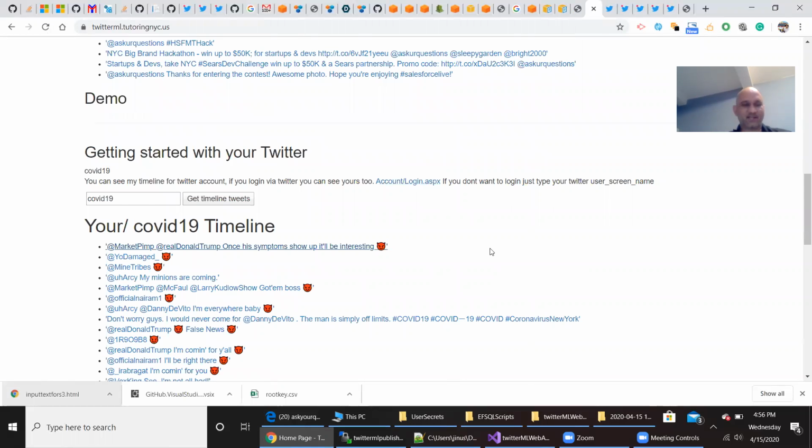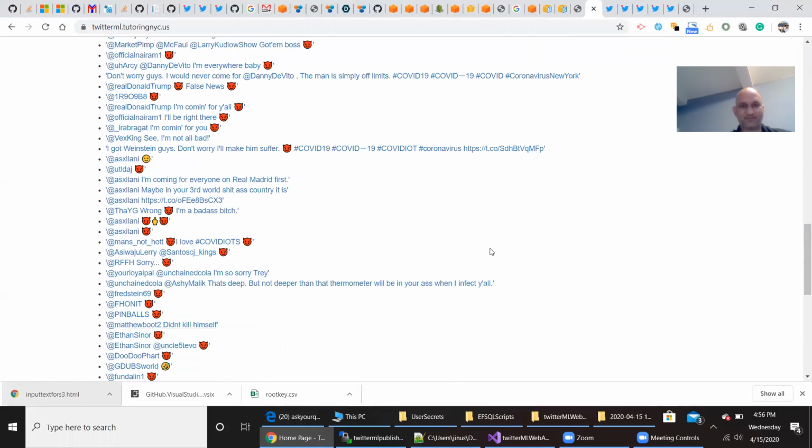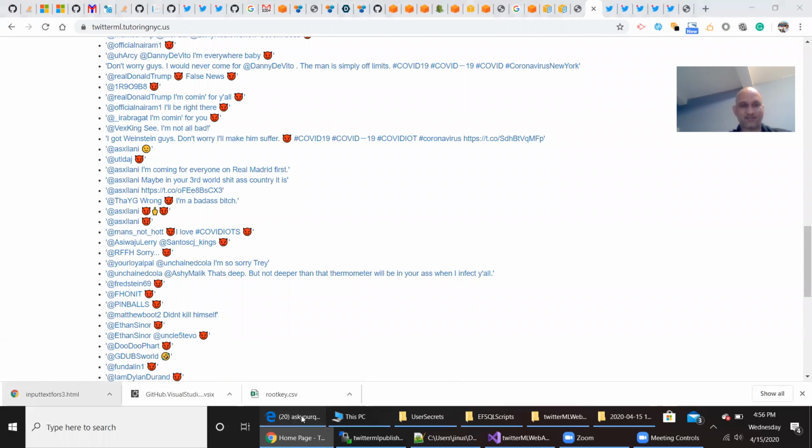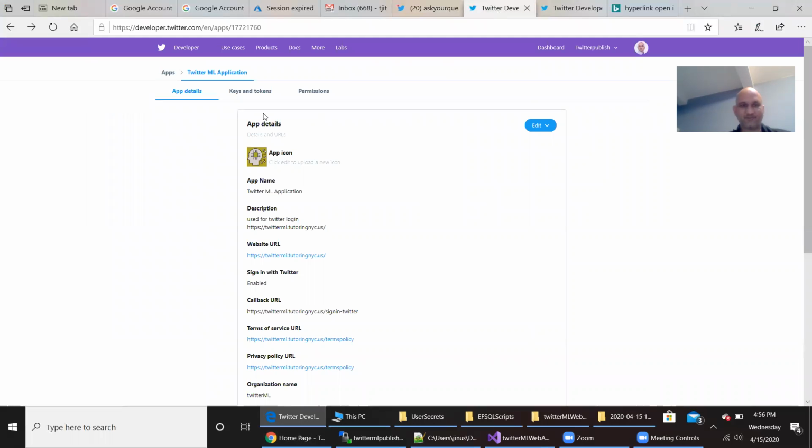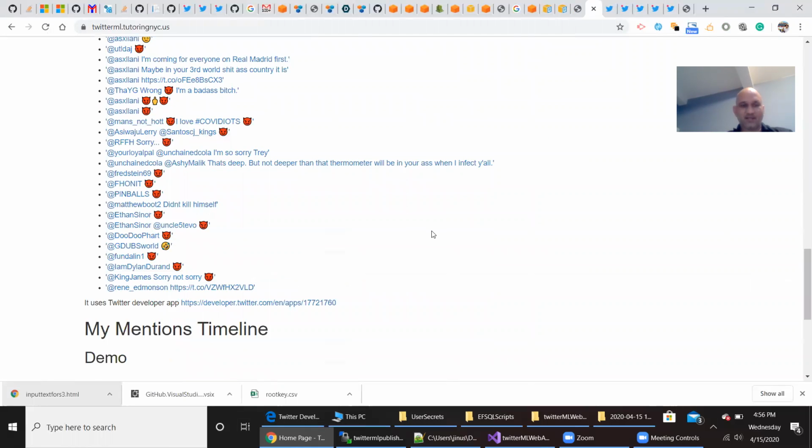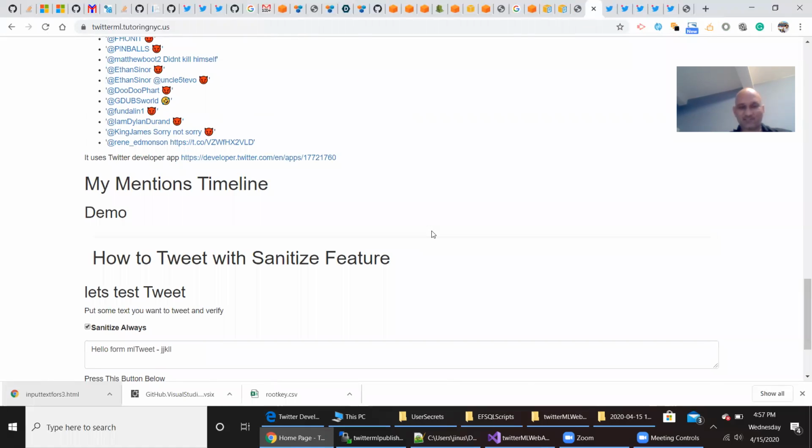So this was a quick demo of how I use the Twitter app, and this is my Twitter developer account. This is the Twitter app which is doing all this magic. This was simple, but what I'm doing with all this in SageMaker, that's the most important question.